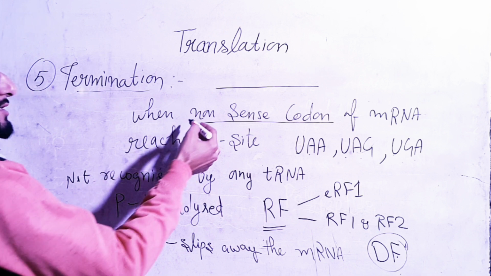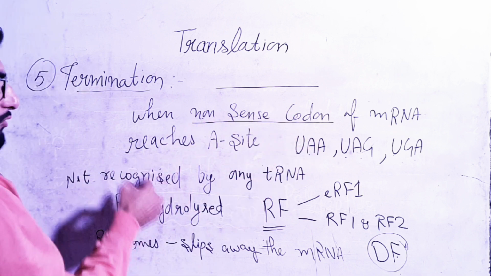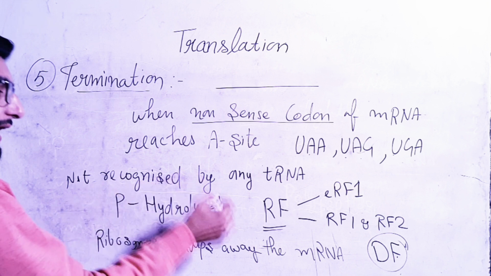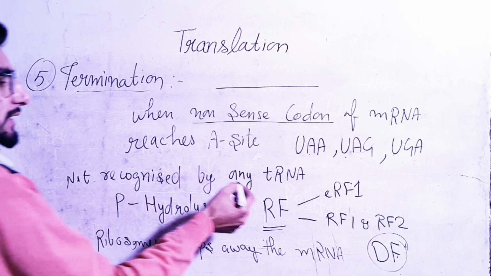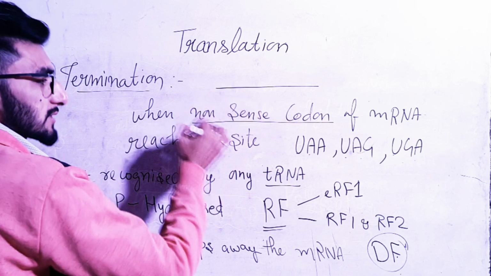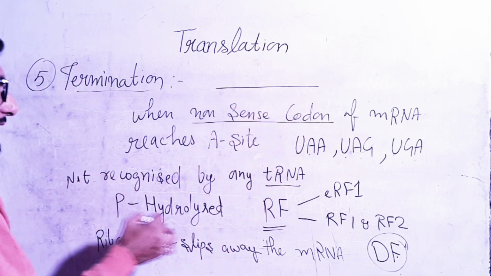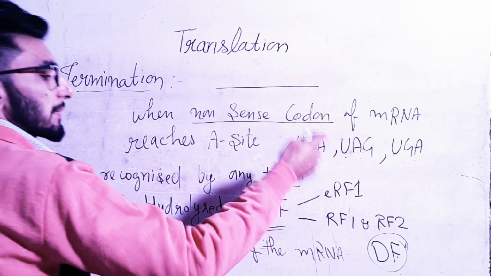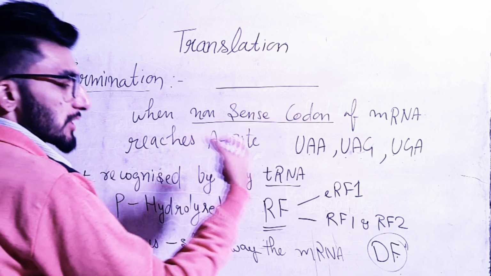That is why the P site will be hydrolyzed, and we will get a complete polypeptide chain, which will come out.